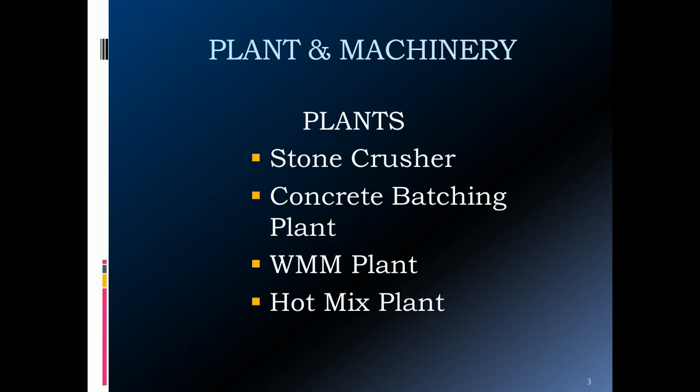Then we need different kinds of equipment while executing the different stages of highway construction. You need the stone crusher to get the aggregates of varying size. A concrete batching plant is required for the construction of some rigid pavement sections, construction of the culverts, or construction of some stages of the road.